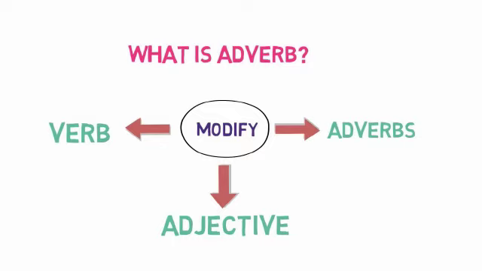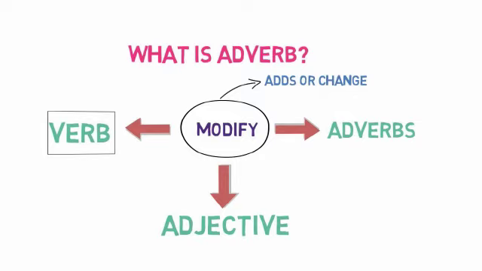An adverb is a word that modifies a verb, adjective or an adverb in any sentence. Now what does modify mean? It means it adds or changes the meaning of verbs, adjectives or adverbs in a sentence. Now let's look into each of the three modifications with examples to make things clear.